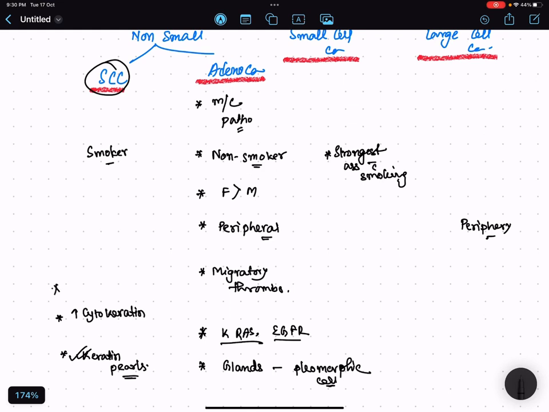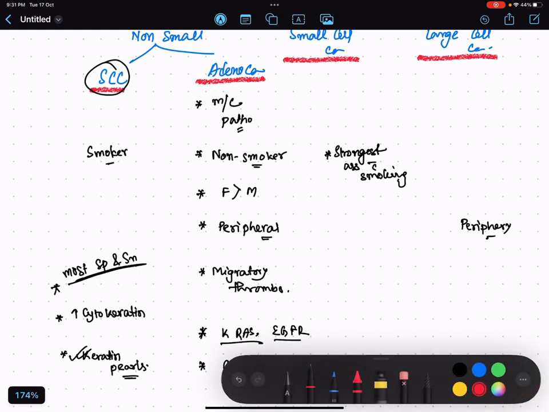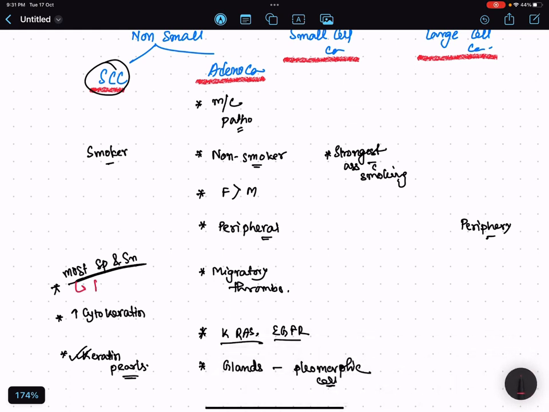But if they ask you what is the most specific as well as sensitive tumor marker for squamous cell carcinoma, please remember it is P40, not cytokeratin. It is P40 which is the most sensitive and specific marker. Okay, very important. Paraneoplastic syndrome associated with squamous cell carcinoma is hypercalcemia.